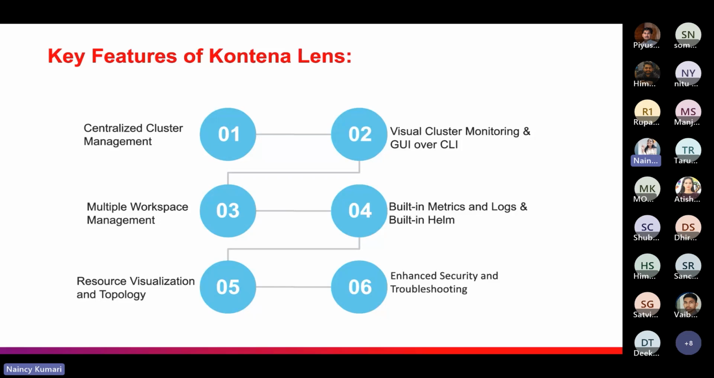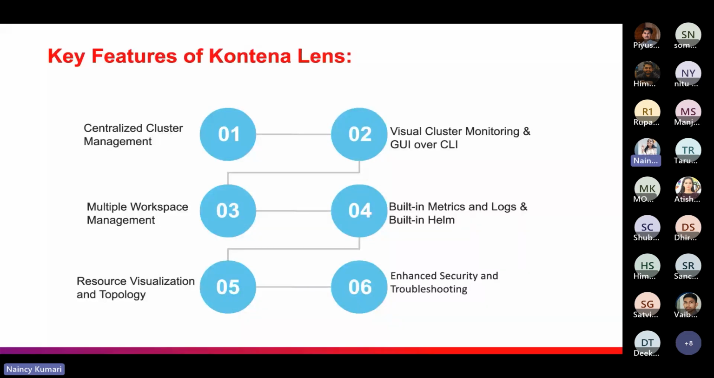So at the same time, we can manage multiple workspaces inside Container Lens for multiple Kubernetes clusters. Moving towards the next key feature, that is built-in metrics and logs and built-in Helm. So Container Lens provides built-in metrics and logs, such as container and application level metrics, that allow users to monitor resource usage and performance. And we can view metrics related to CPU usage, memory consumption, network traffic, and many more. I will show you how to see this in the dashboard.